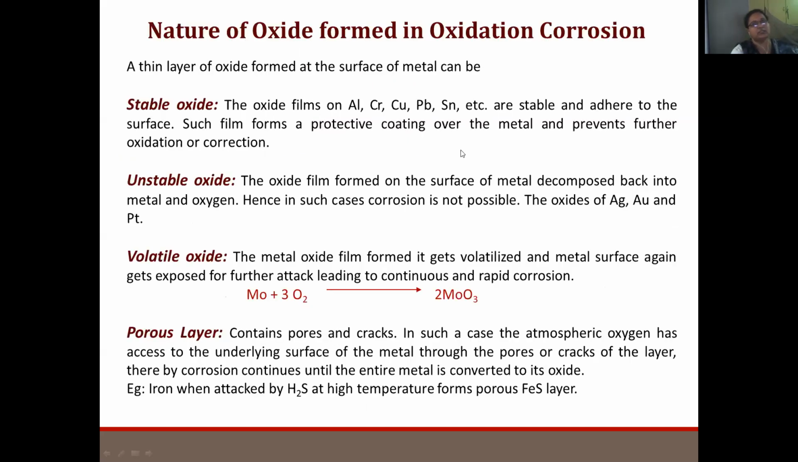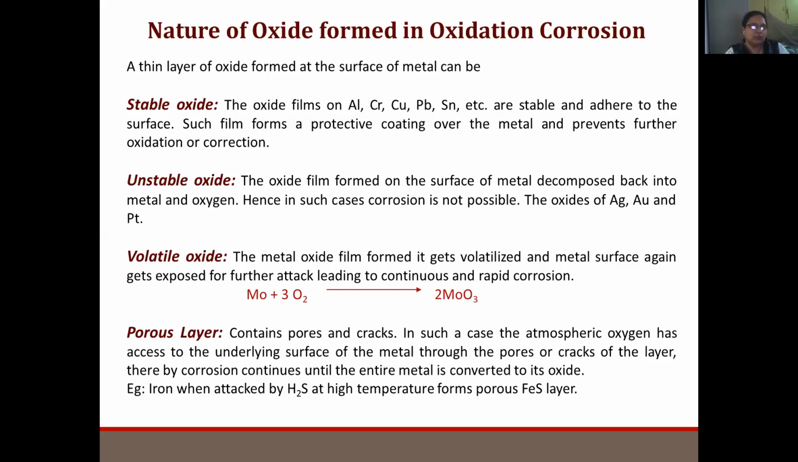Then, what are the different metal oxide layers formed? There are four different types of metal oxide layers: the first is stable, second is unstable, then volatile, and then porous. For stable and unstable metal oxide layers, further corrosion does not take place. Why? Because an unstable metal oxide layer, for example, undergoes decomposition, so further oxidation cannot take place. For a stable metal oxide layer, because the layer is very stable in nature, further oxidation does not take place. For example, you can take aluminum, chromium, copper, lead, tin, etc.